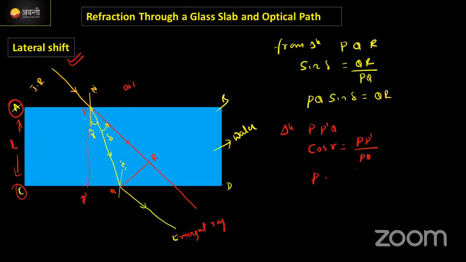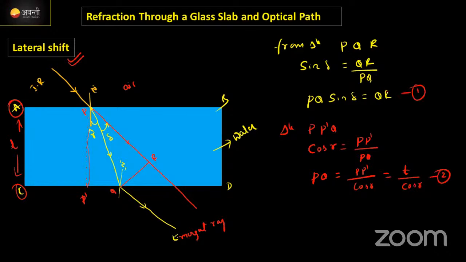PQ will become P dash divided by cos R. Correct ना? P dash क्या है? P dash, this length, it is nothing but thickness of this slab. Now look at here. Instead of P dash, I'm going to write the thickness of slab T divided by cos R. I'm going to call this equation number 2. This is equation number 1.